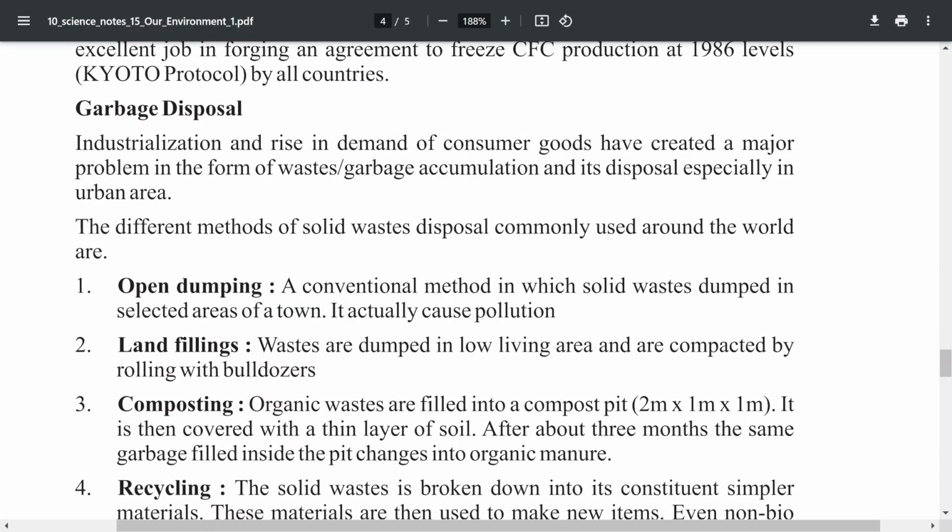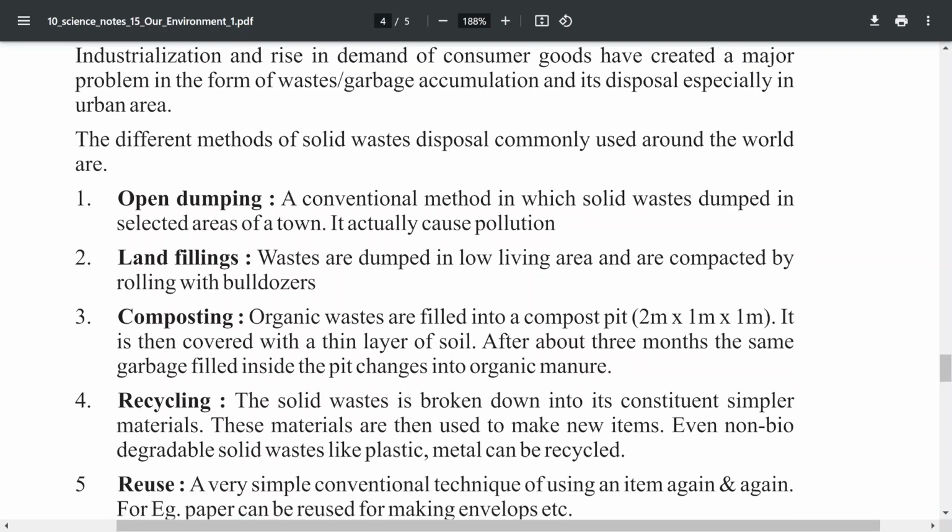It can be separated into degradable and non-biodegradable substances, and we need to separate it at home itself. We throw it in the green box and the blue box. In the blue box, non-biodegradable substances can be reused or recycled, while the normal waste can be used for composting or as manure.